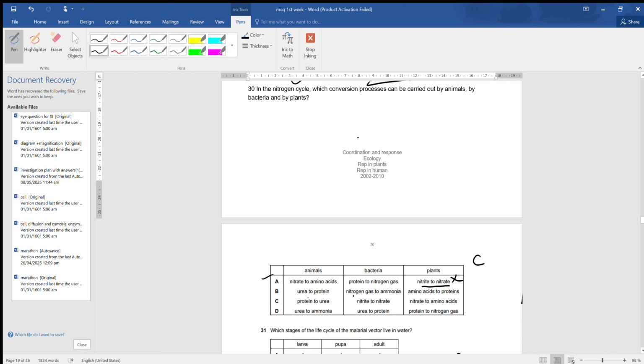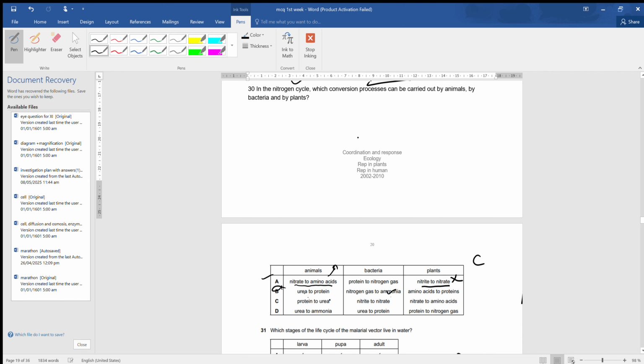And then this nitrate to amino acid is done by plants, not by animals. Okay, now nitrogen gas to ammonia, this conversion is done by bacteria. Okay, fine, it is correct. But urea to protein is not done by animal. Protein to urea is done by animal. Therefore, B is also wrong.